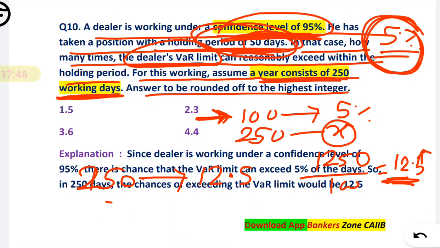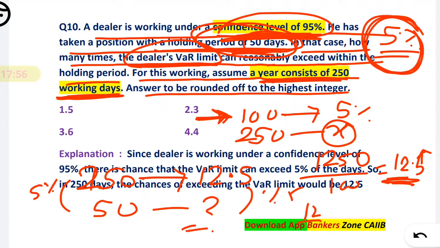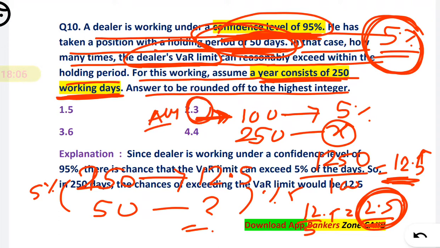So for 50 days what will be the position? Here it comes by dividing by 5. So you will get 12.5 divided by 5, which is 2.5. And when you do the rounding off, 3 will be your answer.